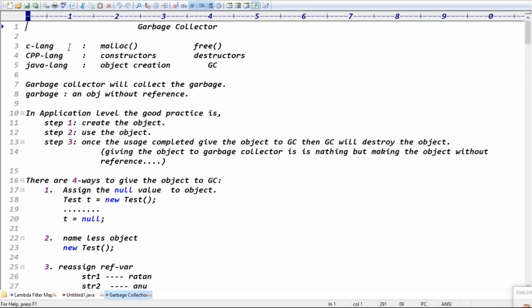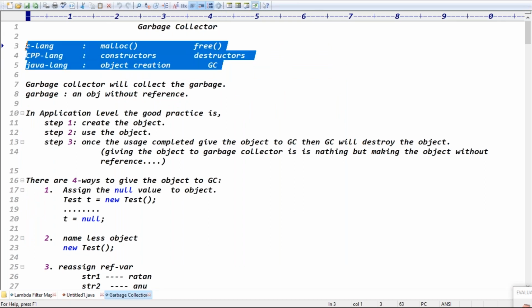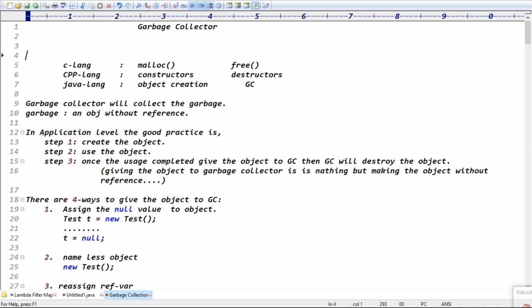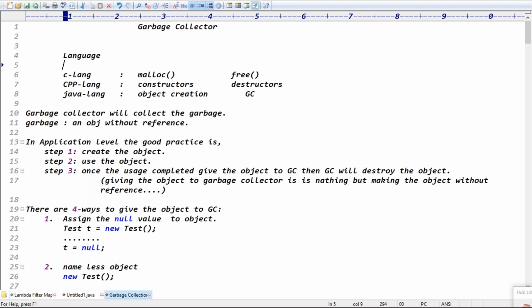In C language, memory is allocated using the malloc function, and memory destruction is done by another function. Comparing the language and memory allocation: in C, allocation is done by the malloc function, and in C++ by constructors. In Java, memory is allocated when we create the object.